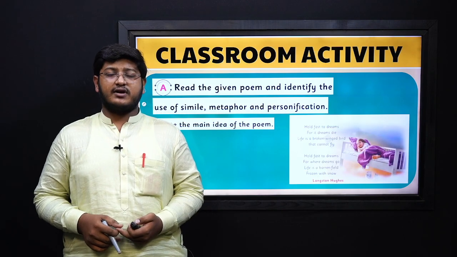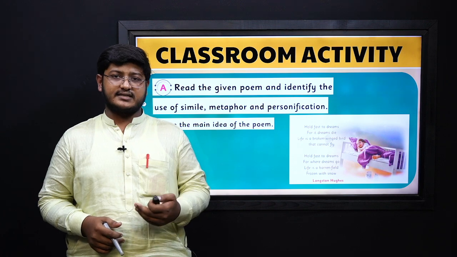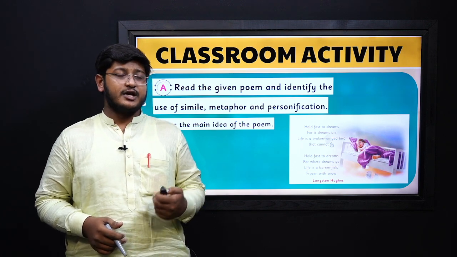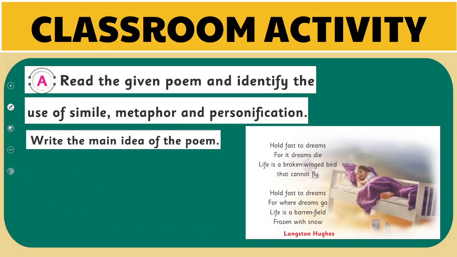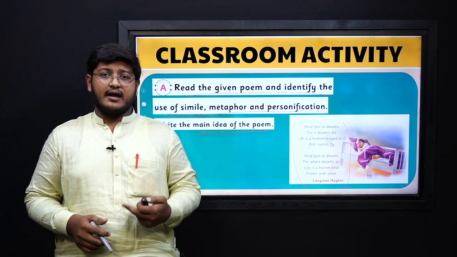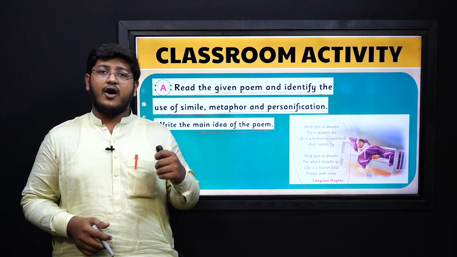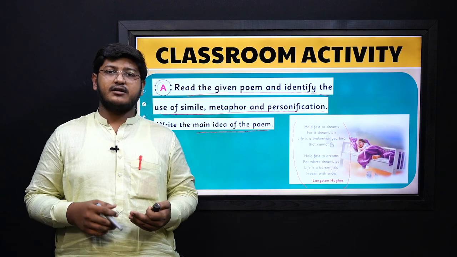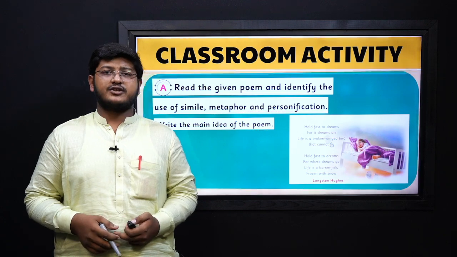Now we have a classroom activity based on our understanding of personification and metaphor. Here we have a poem. What you have to do is read the given poem, identify the use of simile, metaphor and personification, and also write the main idea of the poem. Identify where personification is used or where the metaphor is used. I hope you guys have understood what personification is and how we use it in writing or in the spoken form of language. So let's go further.